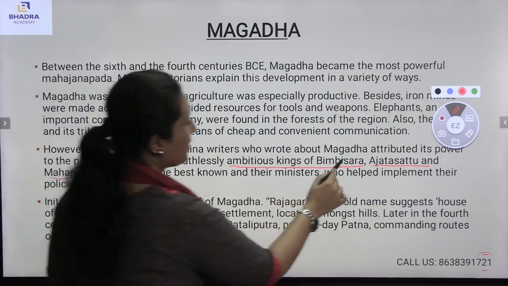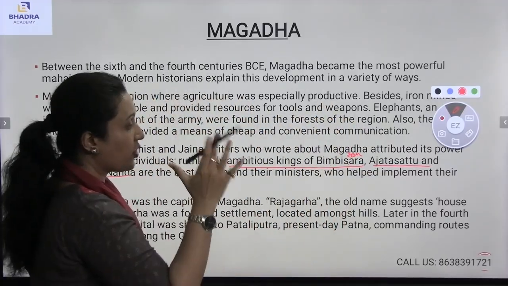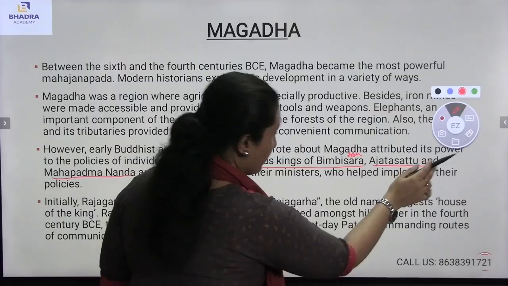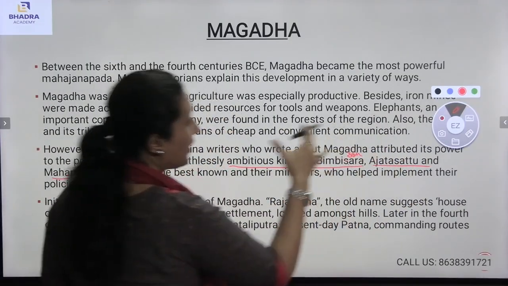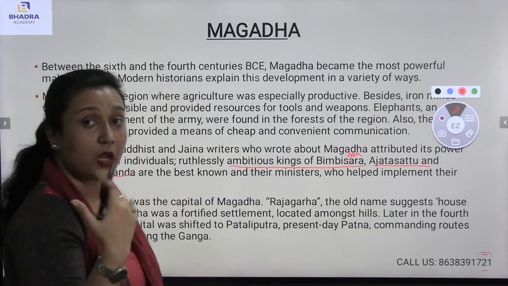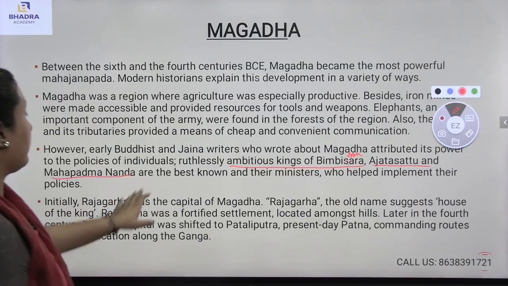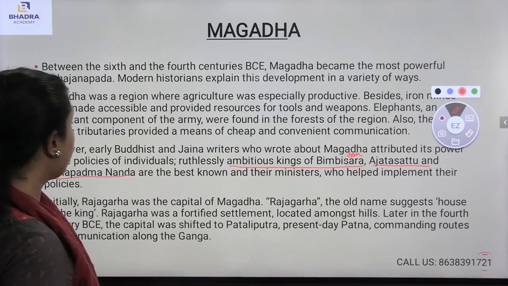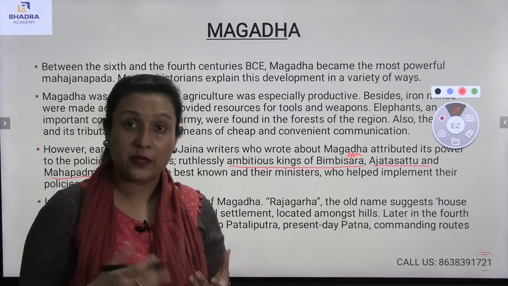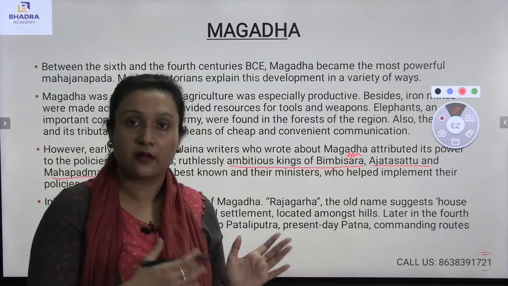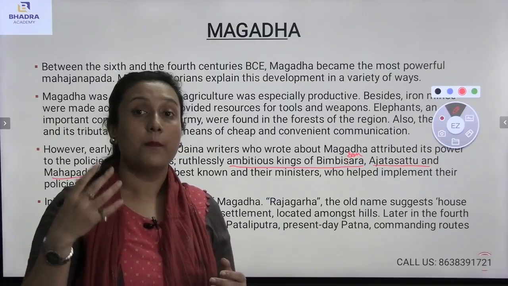Here comes Bimbisara. Bimbisara was the son of Chandragupta Maurya. Ajatasattu is there, and Mahapadma Nanda. Here Bimbisara and Ajatasattu are part of the Mauryan dynasty, and Mahapadma Nanda was part of the Nanda dynasty. They are the best known, along with their ministers who helped implement their policies. So most of the policies were implemented by the Mauryan dynasty and the Nanda dynasty during the Magadha period.